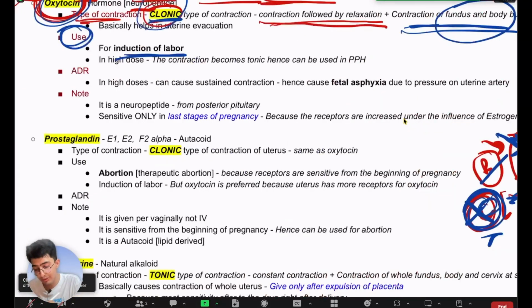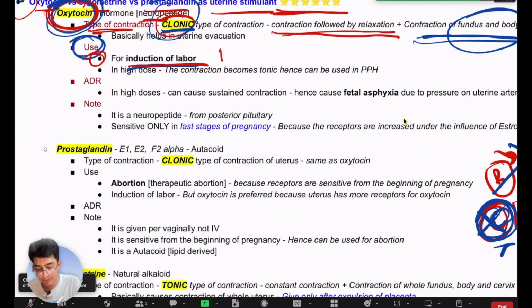So what is the main use of oxytocin? It is used for induction of labor, to help the labor, help push the baby outside, right? So if they ask in an exam, what is the use of oxytocin, you just say one thing.